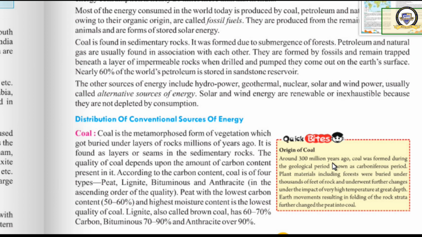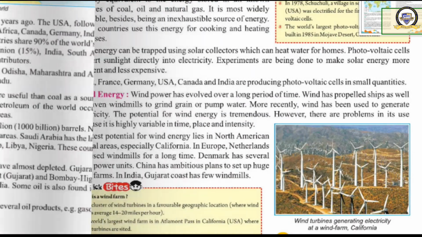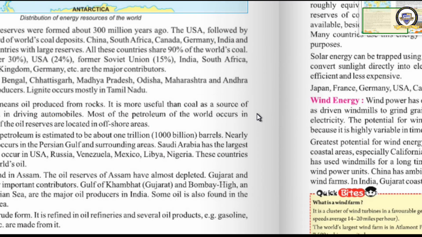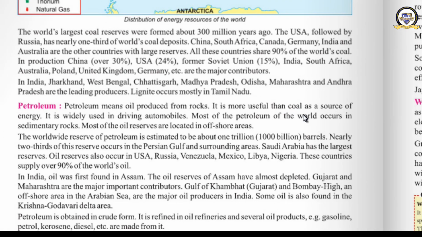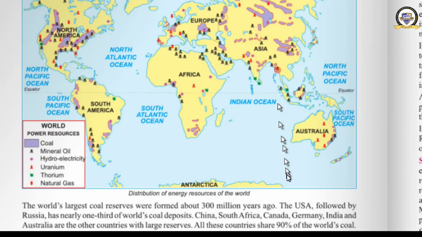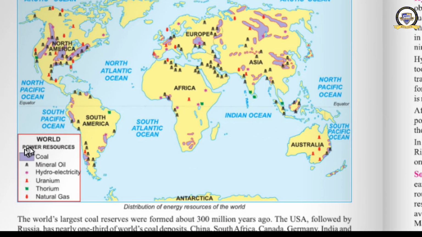Clear now? Okay. So which is the best quality? It is anthracite, but we use bituminous largely because anthracite is very expensive. Okay, this is a map which shows the distribution of resources all over the world, that you can see and understand when you get the textbook.